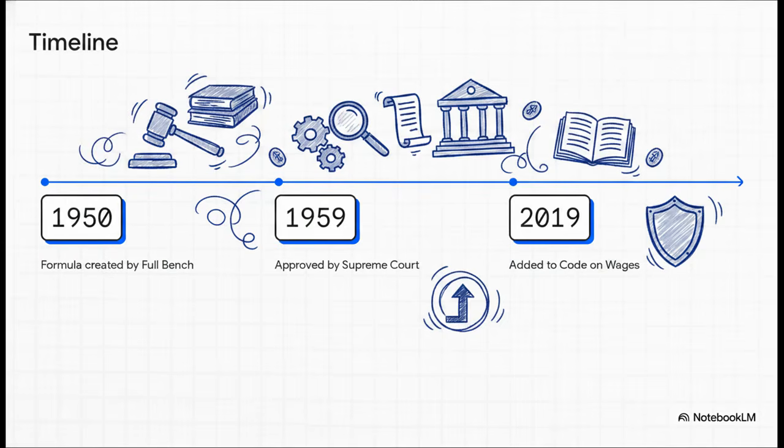So to fix this absolute mess, the Labor Appellate Tribunal set up a full bench in 1950. Their mission? Create a scientific, reproducible method to figure out what a fair bonus actually looks like. And, spoiler alert, they nailed it. The formula was so solid that the Supreme Court gave it the green light in the famous 1959 Associated Cement Company's case. In fact, it's held up so well that it remains the gold standard today, literally baked into the Code on Wages from 2019.